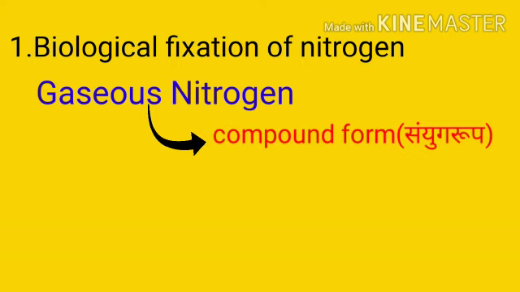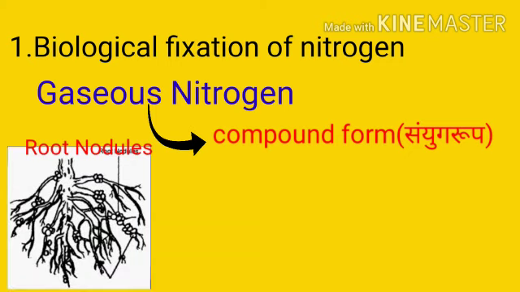Now, two different types of microorganism can bring about the biological nitrogen fixation. म्हणजे gaseous nitrogenचं रूपांतर कंपाऊंड फॉर्ममध्ये करण्यासाठी दोन प्रकारचे मायक्रो ऑर्गॅनिझम महत्त्वाचे आहेत. आणि हे मायक्रो ऑर्गॅनिझम कुठे असतात? Listen. Root nodules of leguminous plant.